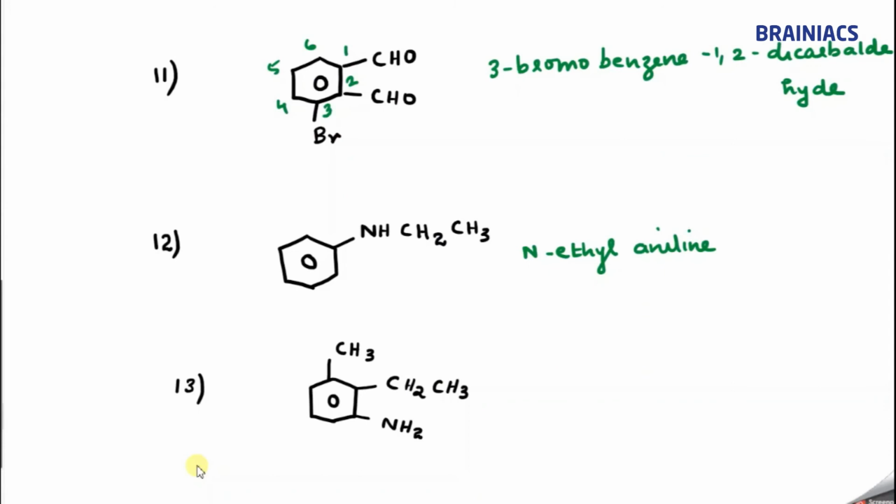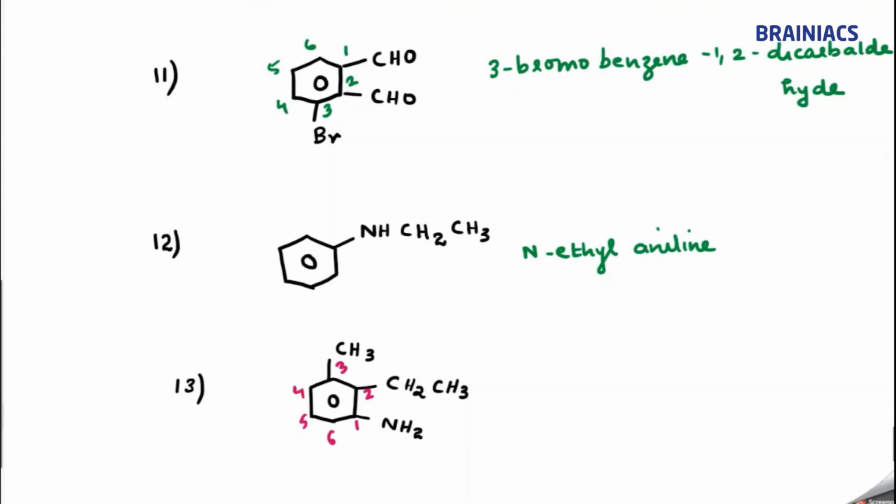Okay. Now what about the next one? The final one for the day. So if you see CH3CH2, CH3, NH2, again it's a derivative of aniline. So let's say 1 here, 2 here, 3 here, 4, 5, 6. So what can you say here? So I can say here at second position ethyl and third position methyl. Correct?